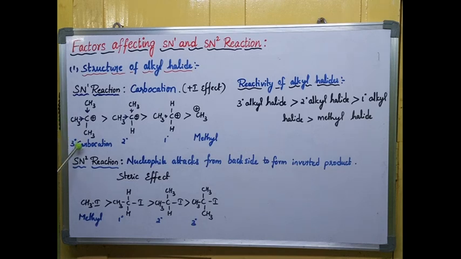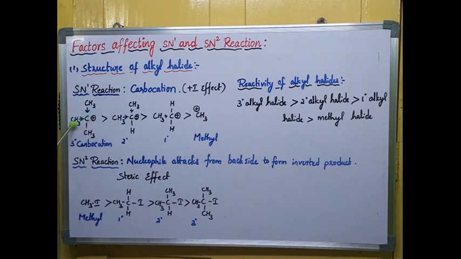The stability order is tertiary carbocation, secondary carbocation, primary carbocation, and methyl carbocation. Tertiary carbocation is more stable. Why is it stable? Because of the plus I effect, the inductive effect. Inductive effect means the positive charge is stabilized by the donation of electrons from the attached groups. CH3 acts as an electron-releasing group in the structure, so it liberates electrons to stabilize the positive charge.